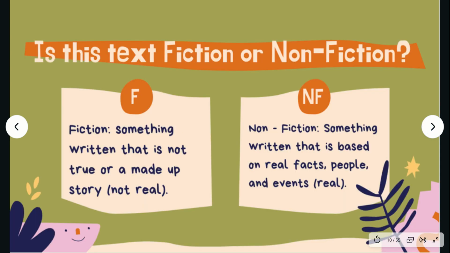Now that we've looked at our text features, we can decide if this passage is fiction or nonfiction. Remember, a fiction text is something written that is not true or a made-up story. It is not real. And a nonfiction text is something written that is based on real facts, people, and events. It is true and this actually happened.